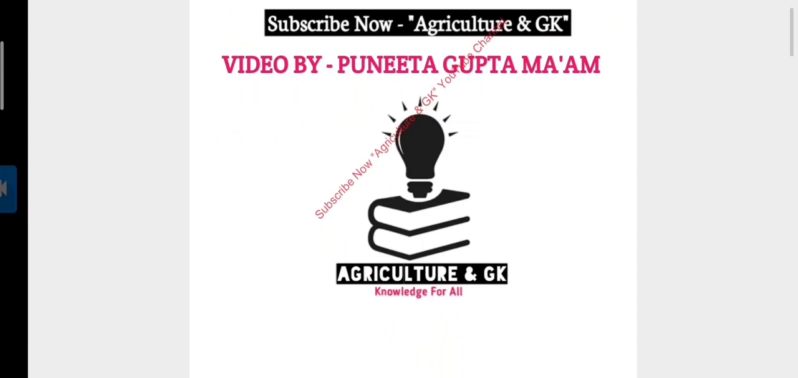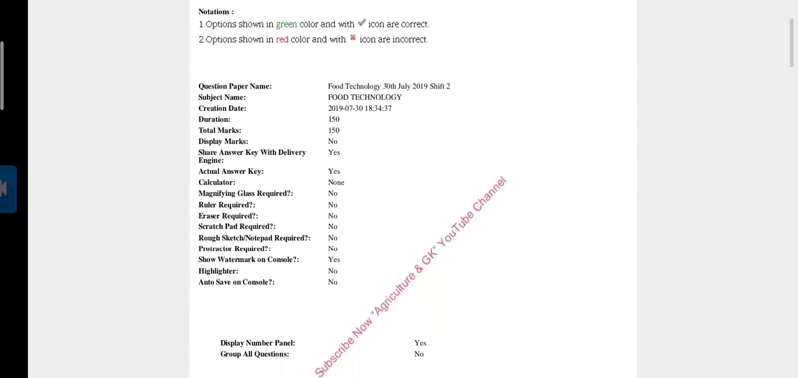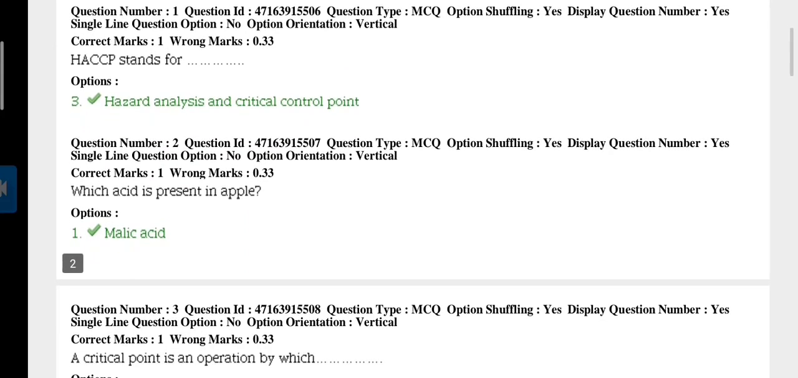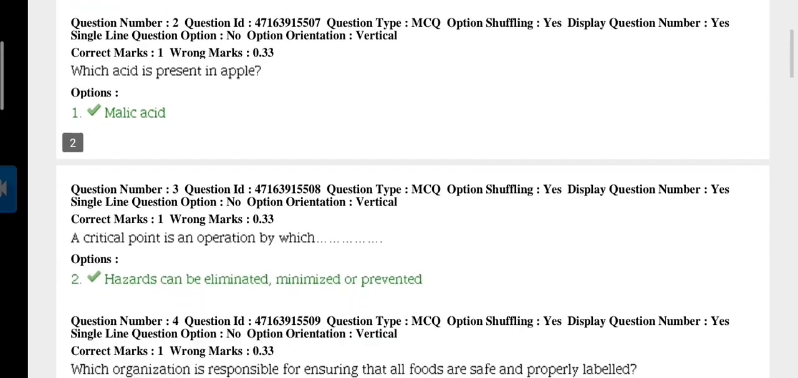Question paper 2019. So, first question: the full form of HACCP. Answer is Hazard Analysis and Critical Control Point. Question 2. Which acid is present in apple? Apple belongs to the Rosaceae family and the acid is malic acid.